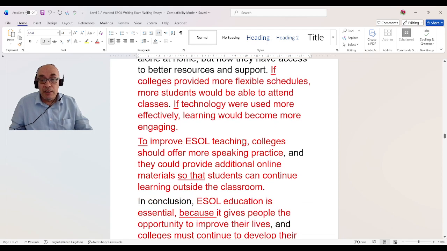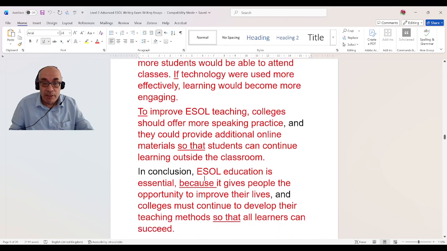To improve ESOL teaching, colleges should offer more speaking practice. Here too, it means in order to. You can say in order to improve ESOL teaching or to improve ESOL teaching. So if you use to or if you use in order to, you are making a complex sentence. So that, again, if you use so that, you are making a complex sentence.